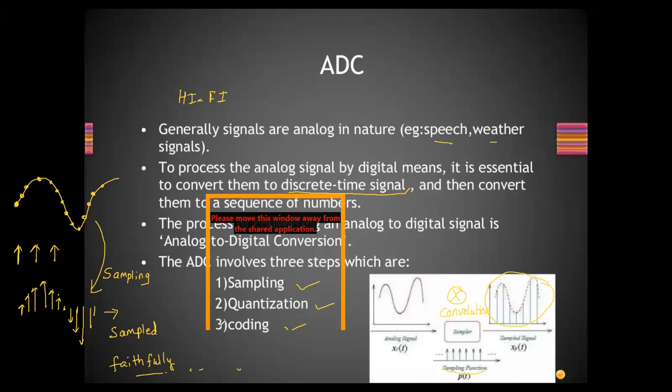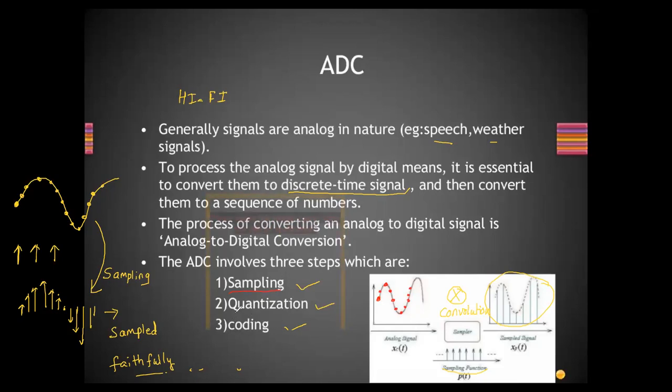On what factor will this fidelity depend? How the samples are taken, right? The samples should be enough so that we do not lose any information. How can we reconstruct the signal at the receiver? The samples should be close enough. It should not be that one sample is taken here and another somewhere else. If the samples are too few, there is a possibility of losing important information in between, right? So the samples should be taken as close as possible. Is the sampling clear?